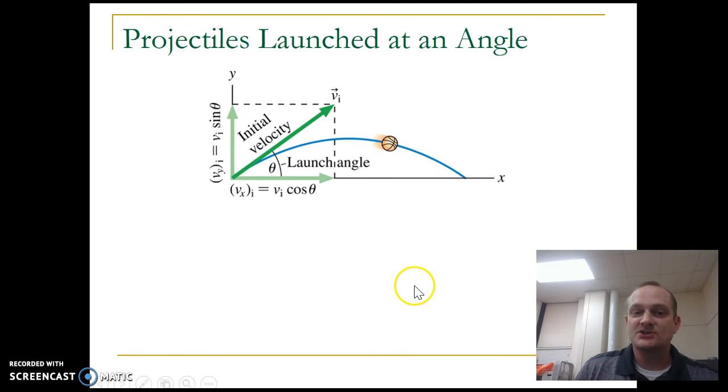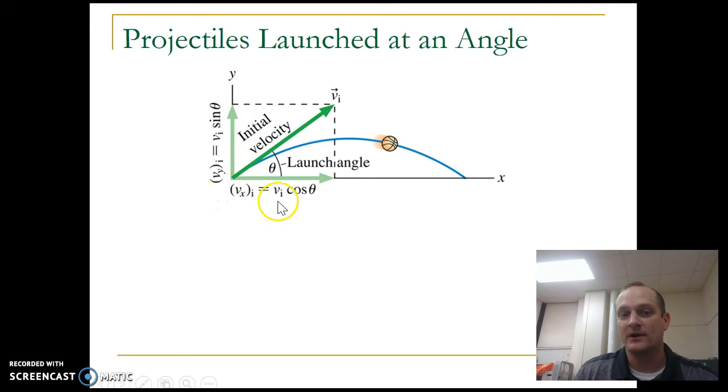What about projectiles launched at an angle? Well, if I'm launching the projectile at an angle, so here I've got a basketball and we're just going to kind of throw that up in the air, it's going to land way over here. So the initial velocity is at this angle theta, and I have some x component to that velocity, and I have some y component to that velocity. Well, how do I know what those components are?